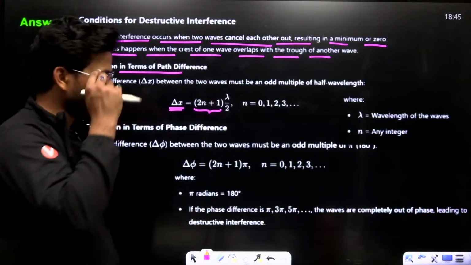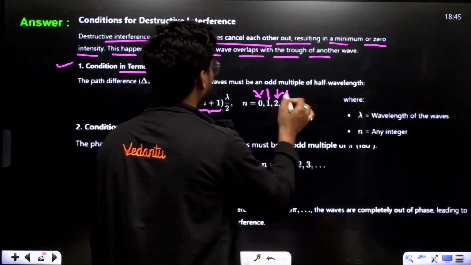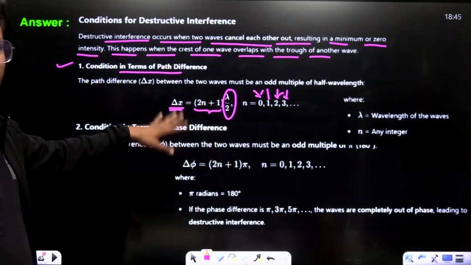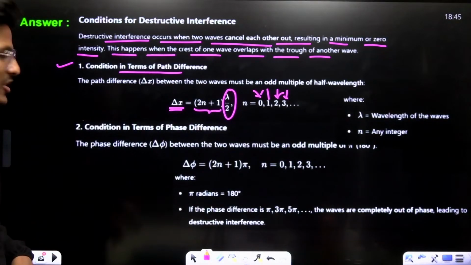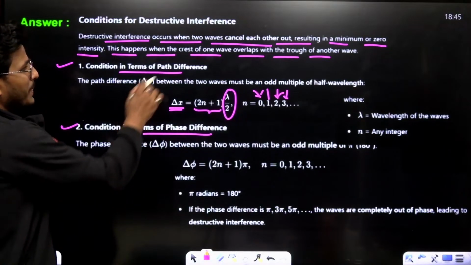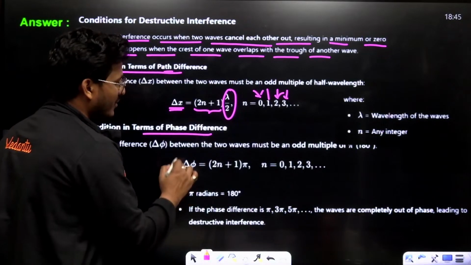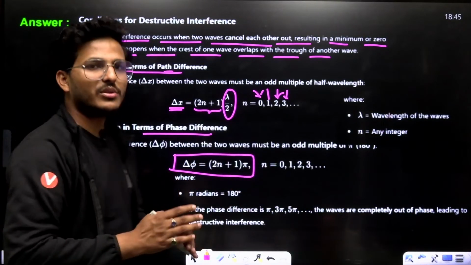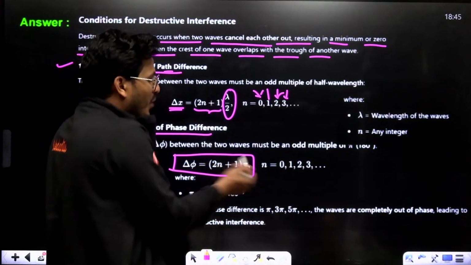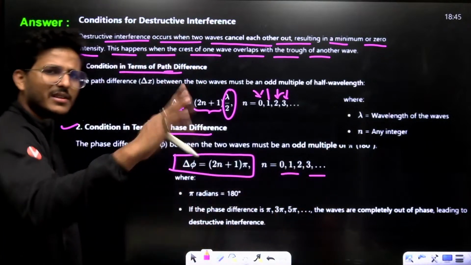Odd numbers. You can put 0, 1, 2, 3, but you always get an odd multiple of lambda upon 2. This is the first condition, for the path difference. The second condition is for the phase difference. Phase difference phi is also an odd multiple of pi, that means (2n plus 1) times pi, where n is an integer: 1, 2, 3, 4, 5, 6.